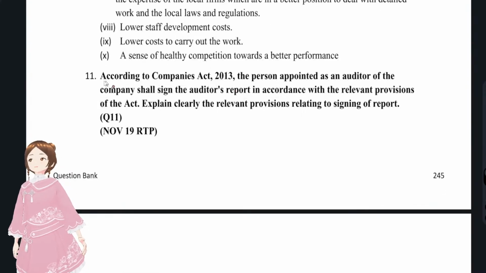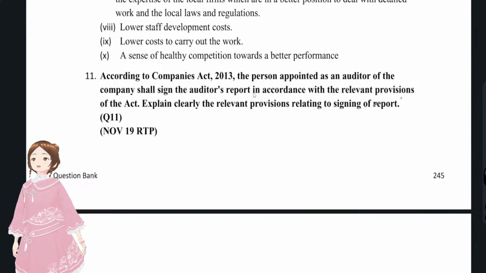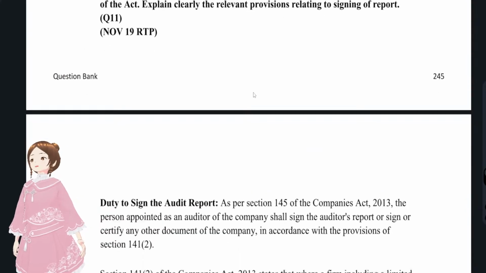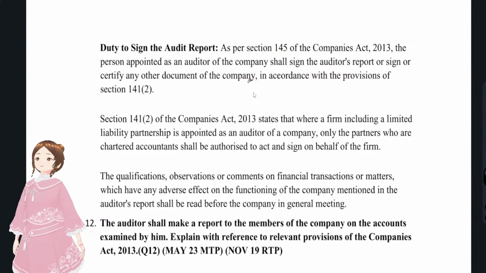And the 11th question: according to the Companies Act 2013, the person appointed as an auditor of the company shall sign the auditor's report in accordance with relevant provisions of the order. Explain clearly the relevant provisions relating to signing of the report. You see, signing of the auditor's report is the duty as well as the right of the auditor, right? Now we'll see what the suggested answer is. What the Act was saying is that as per section 145, a person appointed as an auditor shall sign the auditor's report.